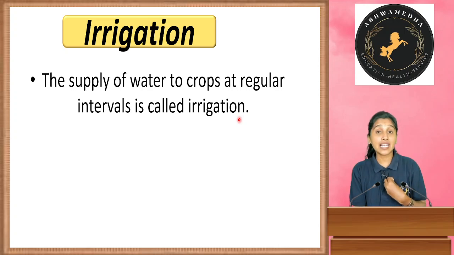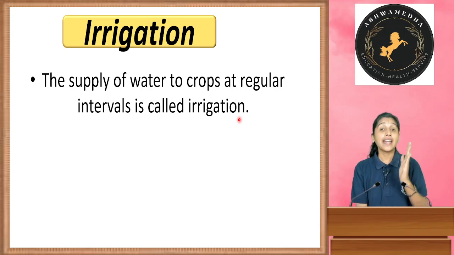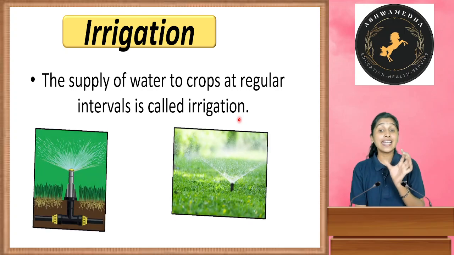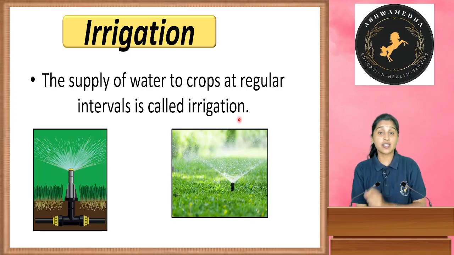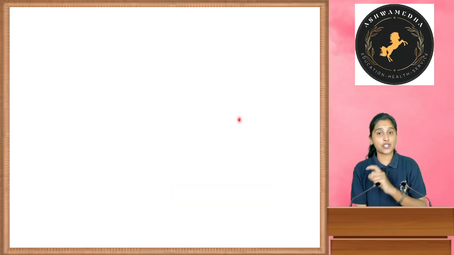At regular intervals of time, that means we should provide water periodically. This process is called irrigation.